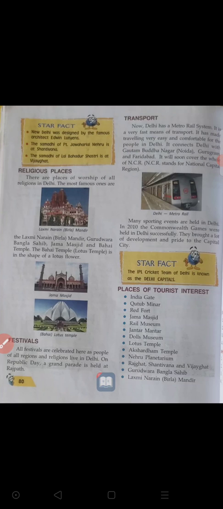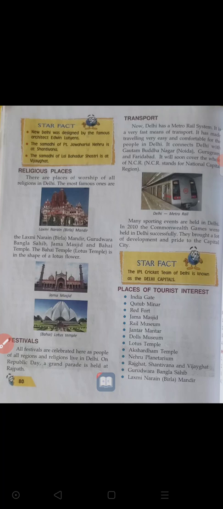Nehru's tomb is called Shantivana, and Lal Bahadur Shastri's tomb is called Vijaya Ghat. Gandhiji's Rajghat, Lal Bahadur Shastri's Vijaya Ghat, and Pandit Jawaharlal Nehru's Shantivana. And Indira Gandhi's tomb is also located there. We call it Shakti Sthala. And Atal Bihari Vajpayeeji's tomb is also located here. We call it Smriti Sthala.